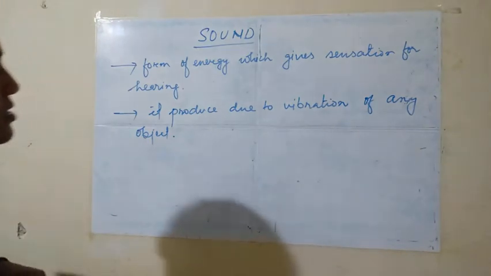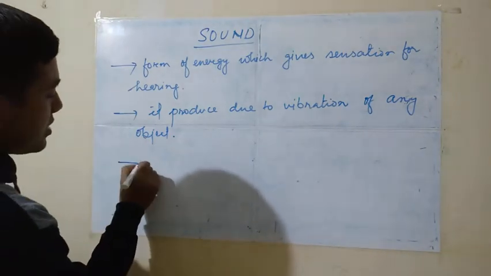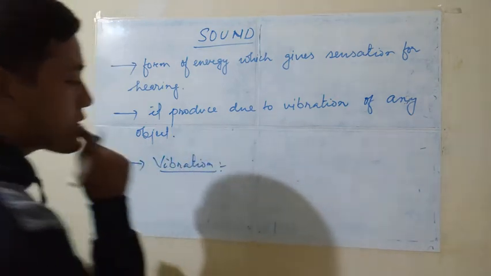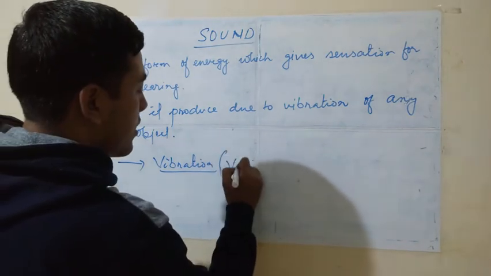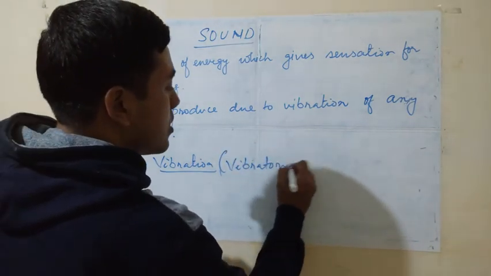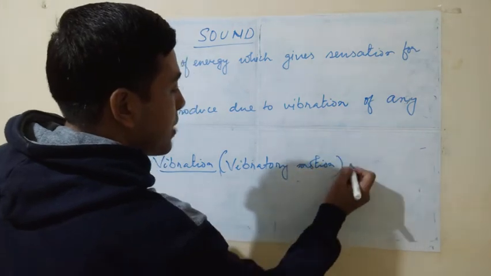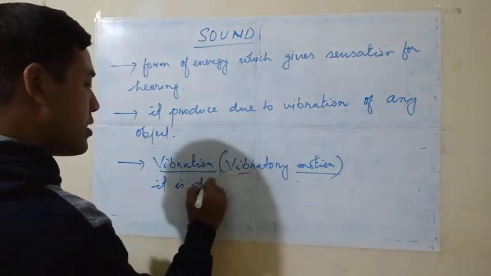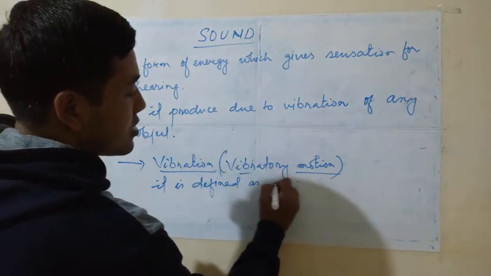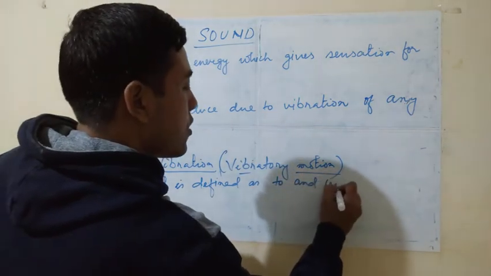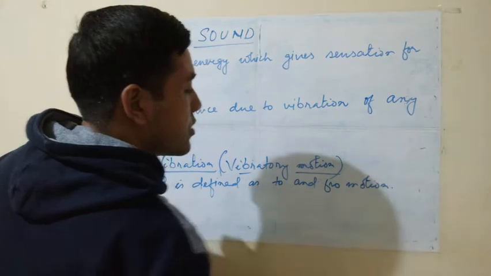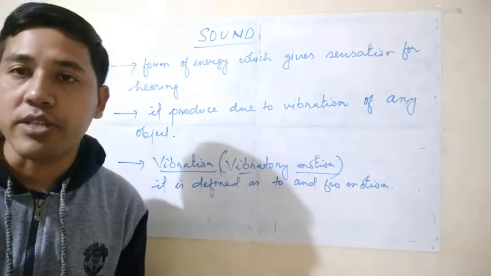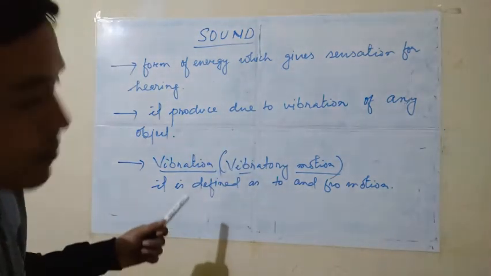Then what is this vibration? What does vibration mean? Vibration, or in another term vibratory motion, is defined as to and fro motion. Right. How we can say it is to and fro motion, I will explain with the help of a diagram. Right. Now, let's copy this one.